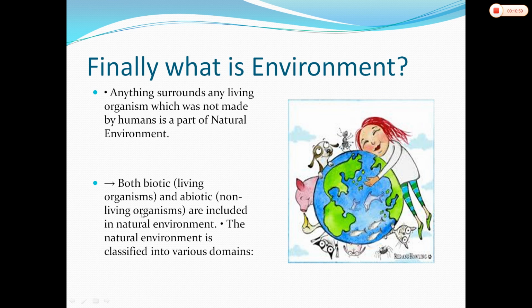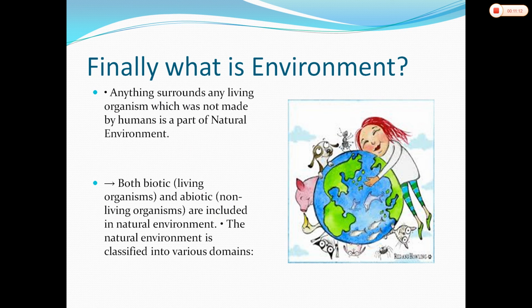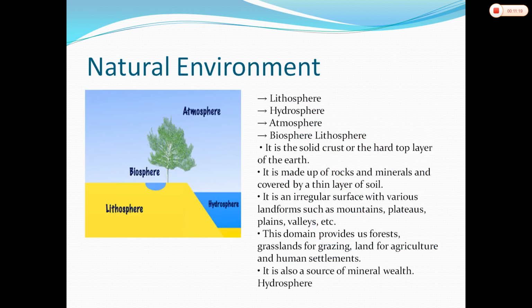See, both biotic, means living organisms, and abiotic, means non-living things, are included in natural environment. The natural environment is classified into various domains. See what is there in the natural environment. In the natural environment, lithosphere comes, hydrosphere, atmosphere, biosphere.